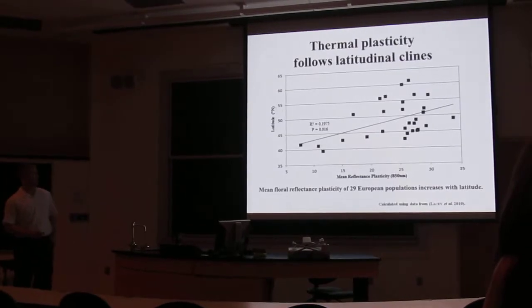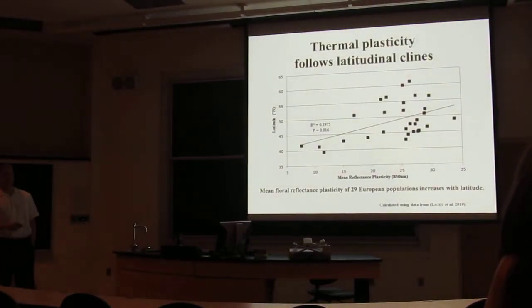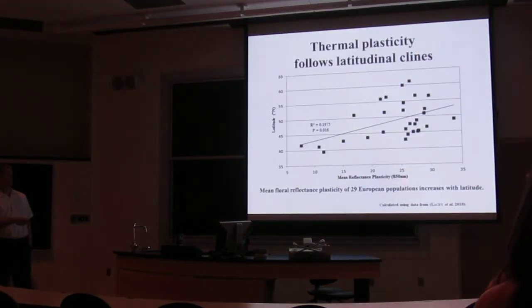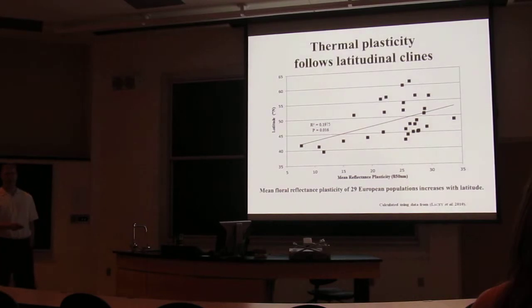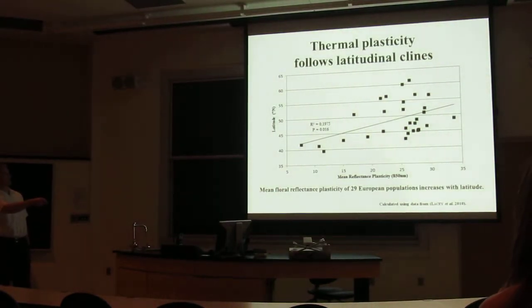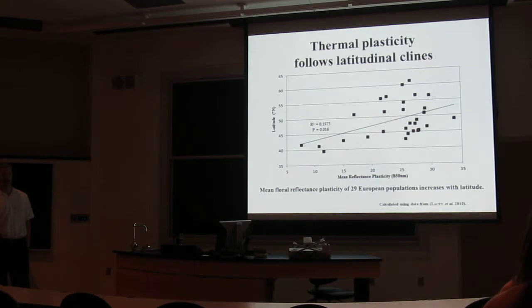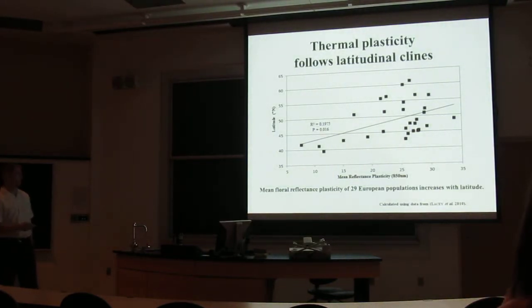This is an example of one of those thermal clines, where we have latitude on the y-axis and mean reflectance plasticity, which is a response to temperature, on the x-axis. And of these 29 European populations of Plantago lanceolata, there was a significant latitude by plasticity correlation, where populations found more in the north had much higher average plasticity than populations found further in the south.